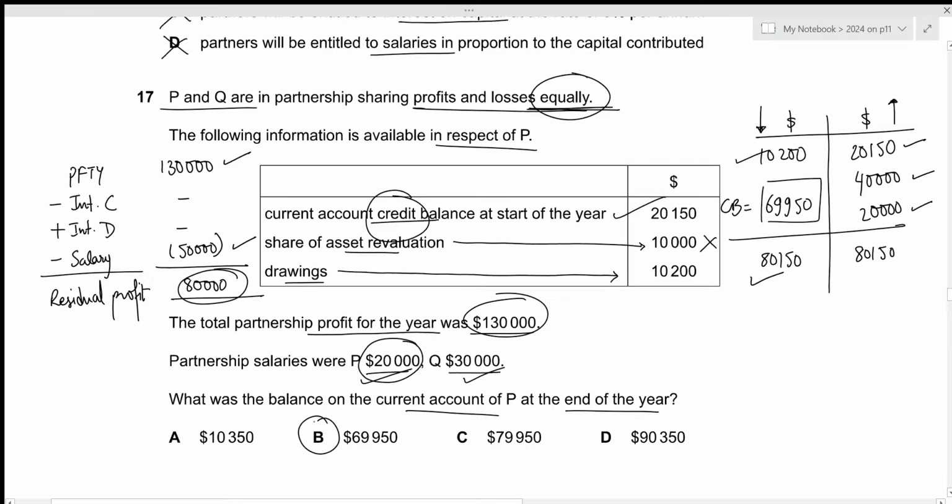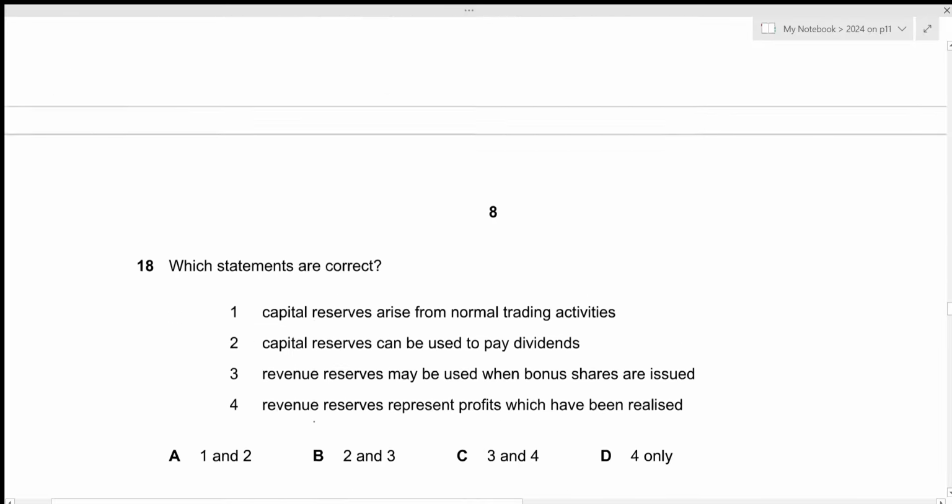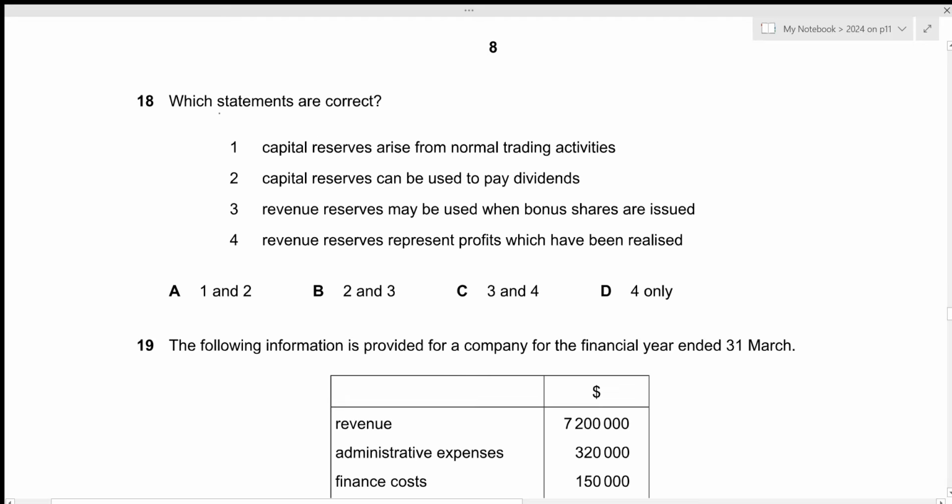That's all for the 17th question. Let's move towards the next one. Which statements are correct? Capital reserves arise from normal trading activities. That is incorrect. From normal trading activities, only revenue reserves will arise. Capital reserves can be used to pay dividends. Again, this is incorrect. In order to pay dividends, we only use the revenue reserves.